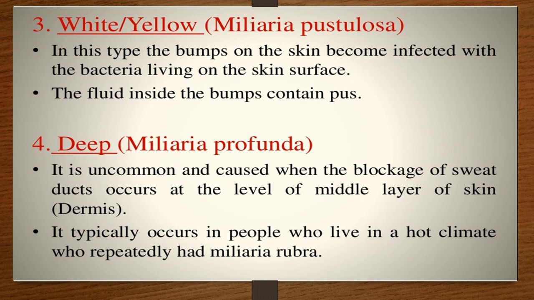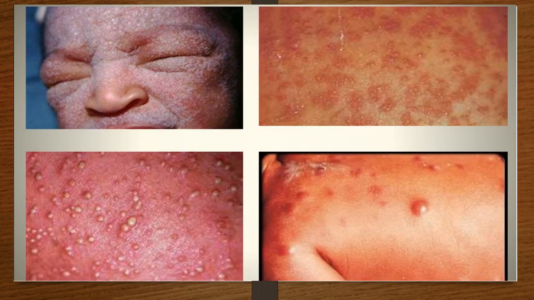Last is the deep type. It is uncommon and is caused when the blockage of sweat ducts occurs at the level of the middle layer of the skin. Now this is deep. It is uncommon and is caused when the sweat glands are blocked in the middle of the dermis. The condition becomes quite chronic here. It typically occurs in people living in a hot climate who repeatedly have miliaria rubra. Miliaria rubra is common, but when they repeatedly have this problem, it develops into the deep type, that is miliaria profunda. You can see it in the pictures.